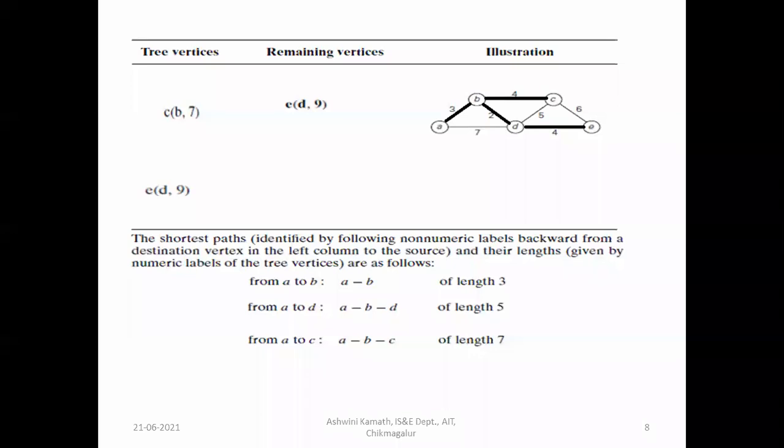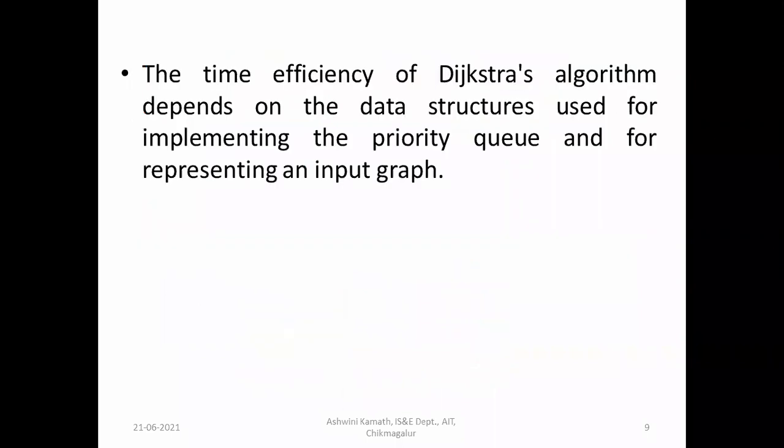And A to C is A to B, B to C. A to B is 3, B to C is 4, which gives length 7. And from A to E, it is A to B, B to D, D to E with length 9. This is the shortest path. This is how you have to write the tracing for Dijkstra's algorithm, for finding the shortest path from a single source vertex to all other vertices. Fine, I hope you understood this concept. We will discuss efficiency in the next slide.